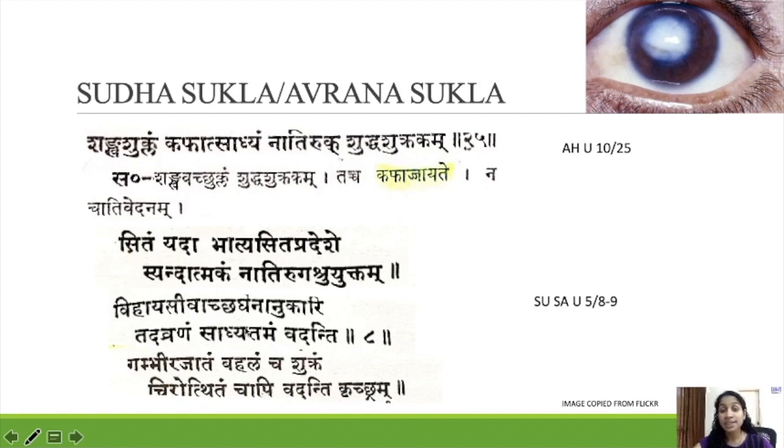So in Susra Samhita, the Acharya divided according to Sadhyasadhyata. Like it is mentioned in Shatashukla, in Ashtanga Hridaya and Susra Samhita, the Sadhya, Krichra Sadhya, Yapya and Asadhya conditions are mentioned for Savarana Shukla. For Avrana Shukla or Shuddha Shukla also, the Acharya mentioned Sukha Sadhya and Krichra Sadhya Vyadi. So this is the Lakshana of Shuddha Shukla or Avrana Shukla.